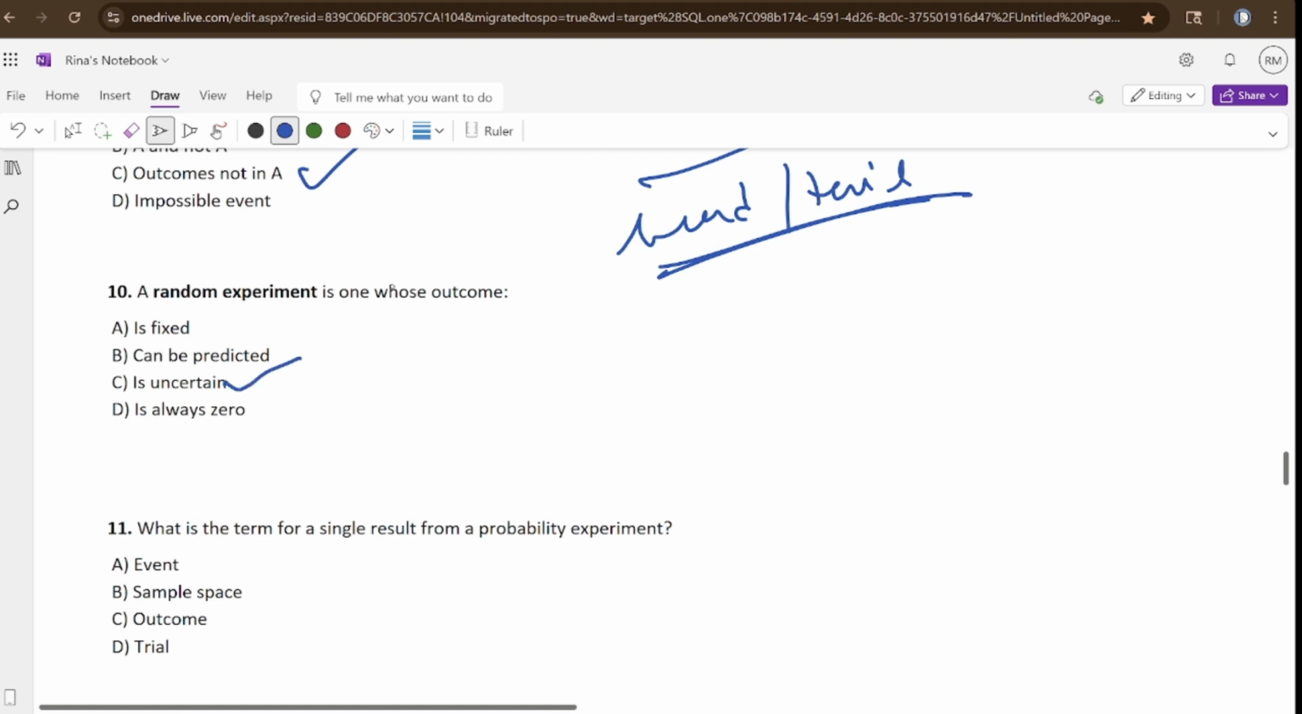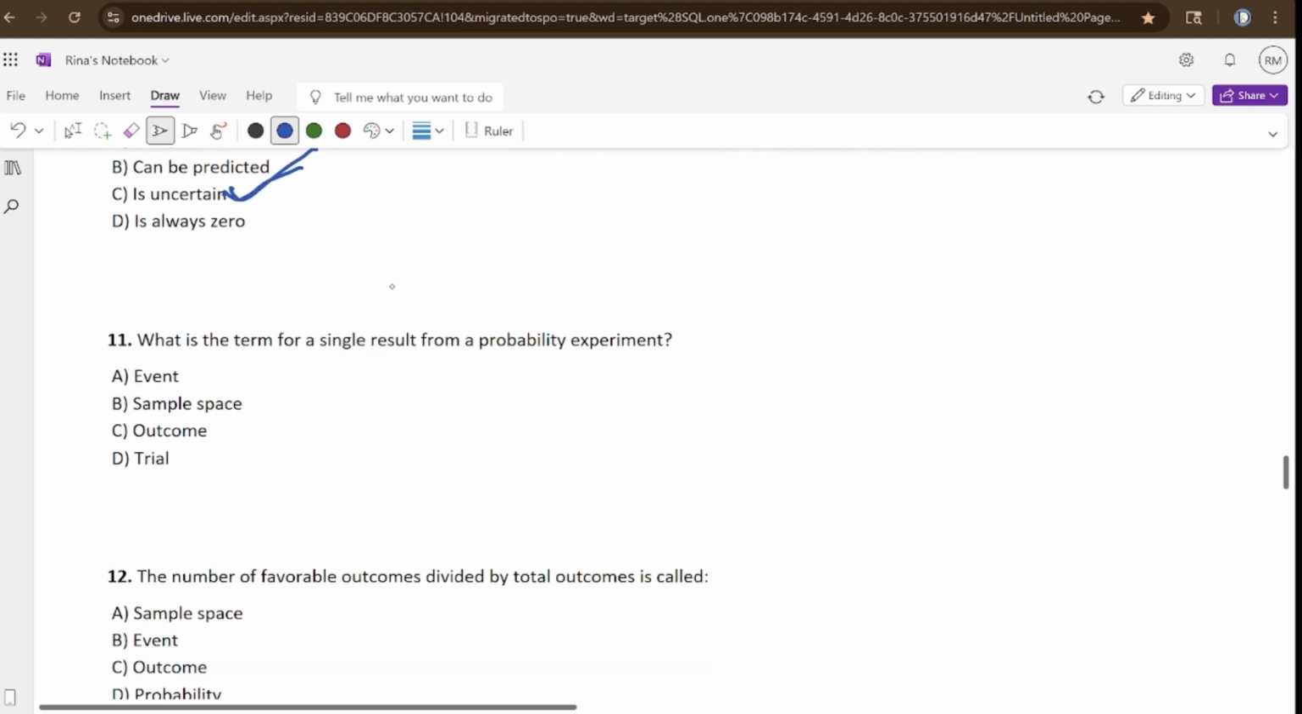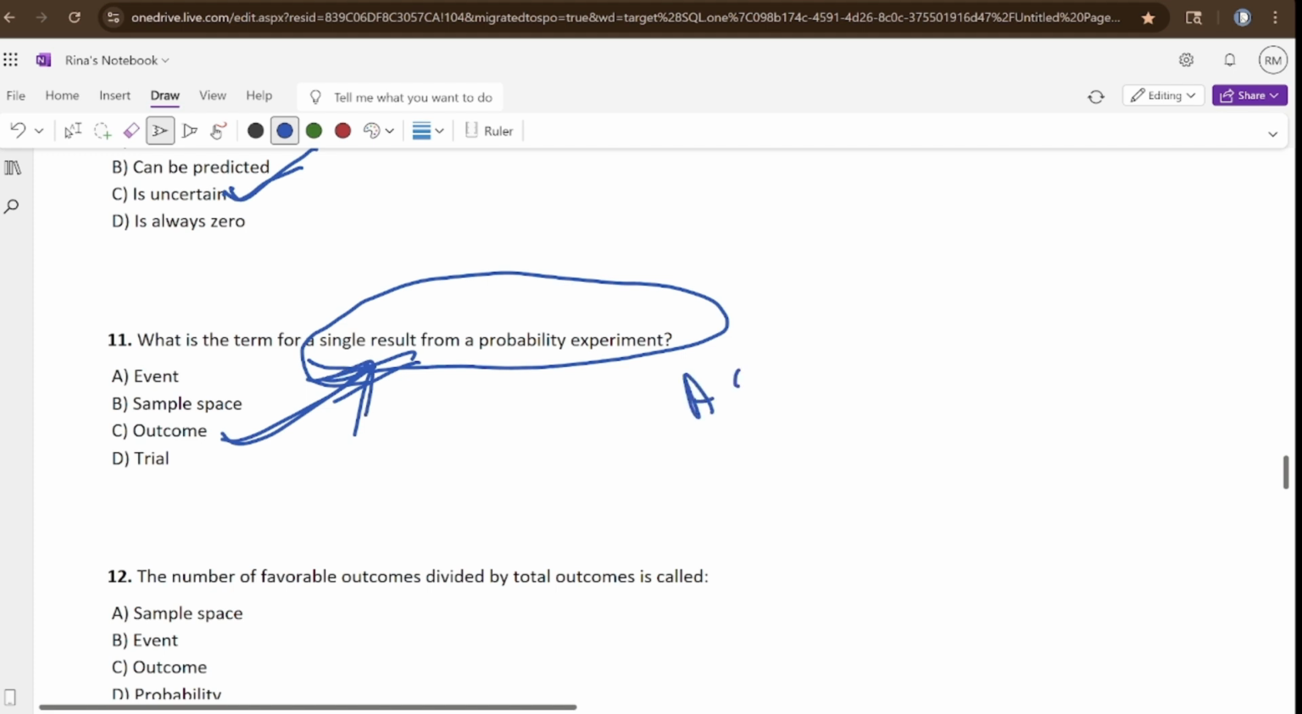Okay. Next, a random experiment is one whose outcome is uncertain. That is why that is random. We don't know what will be the outcome. So we are doing a random experiment. What is the term for a single result from a probability experiment? Single result from the experiment. After you have done the experiment, there is a single result. That is known as outcome. Okay. And a set of outcomes is known as what?